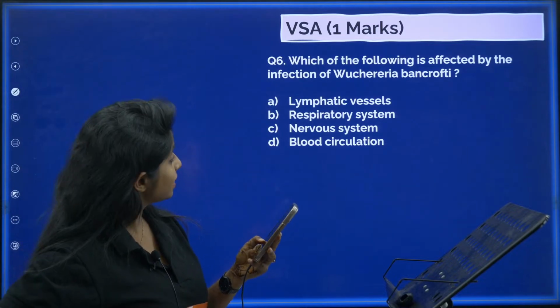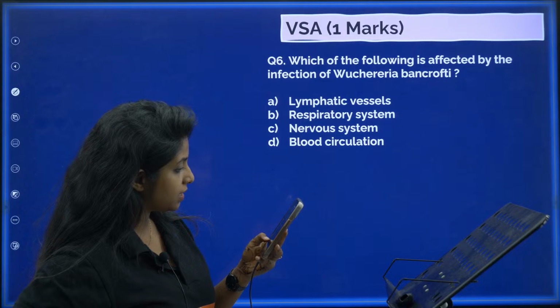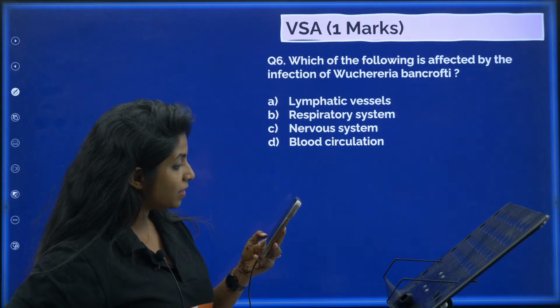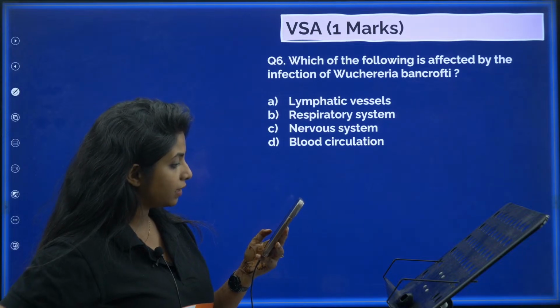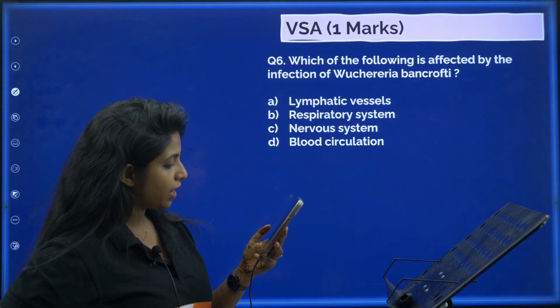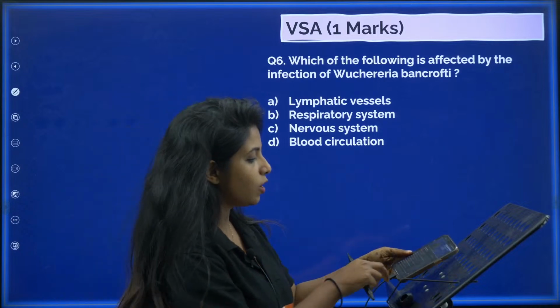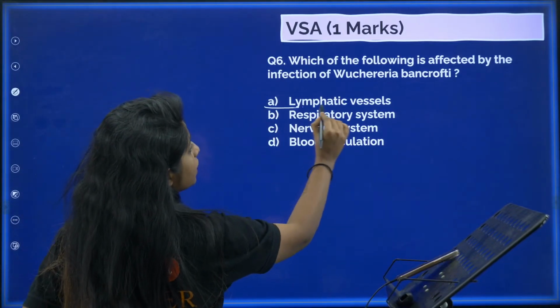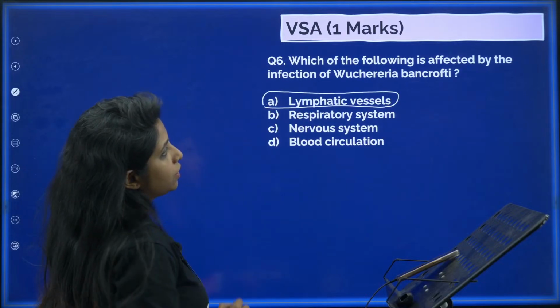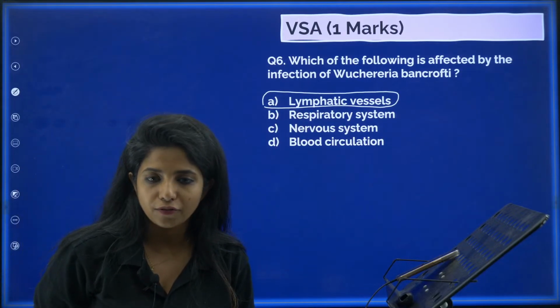Dev says it's A, Shagufta says it's A, Jeet Pro A, Mamta also A, Fatima, oh my god, everyone says it's A. So, I will also say it's A only, you are totally correct. It's the lymphatic vessels which are being affected because of Wuchereria bancrofti.